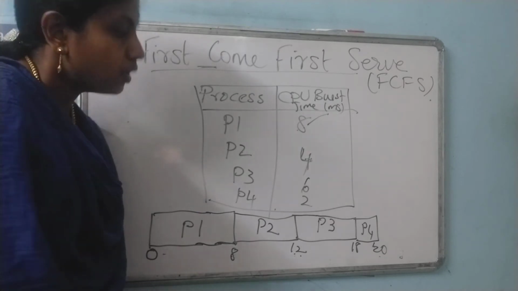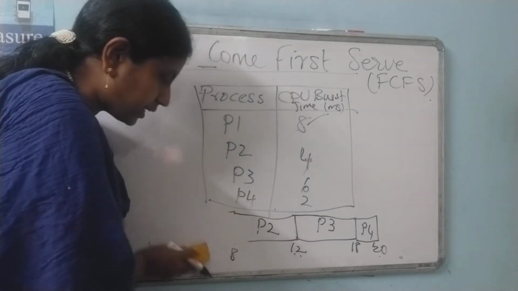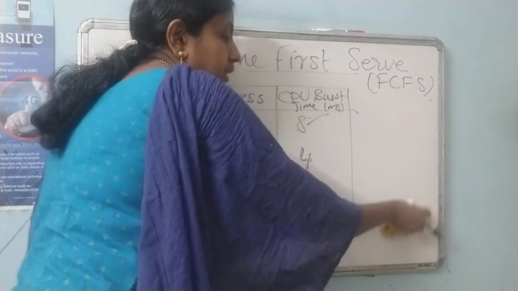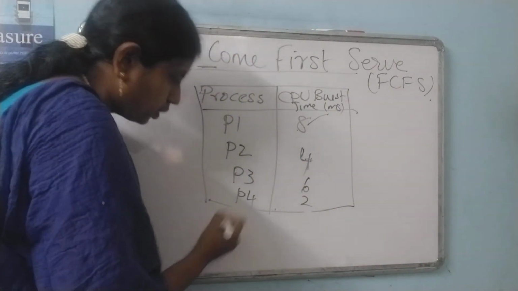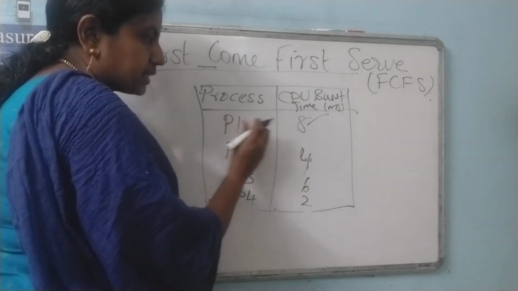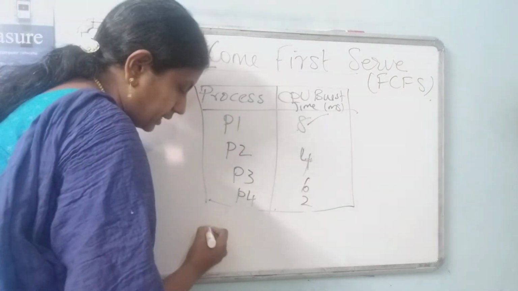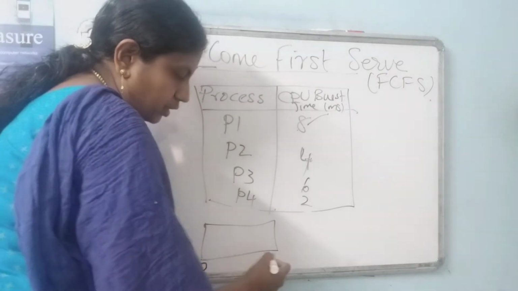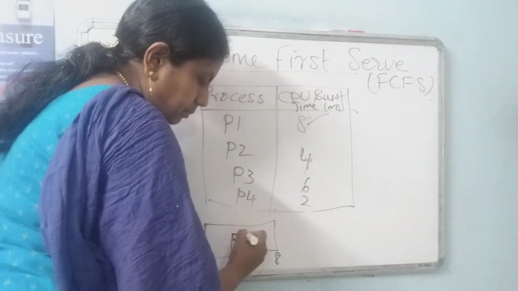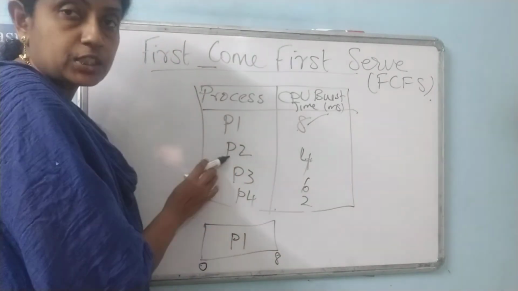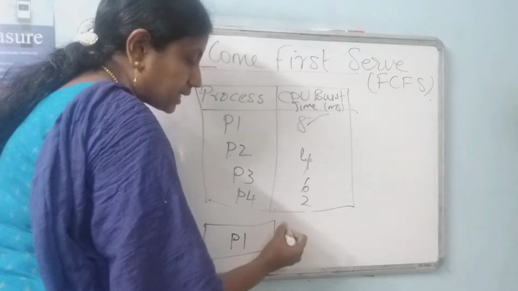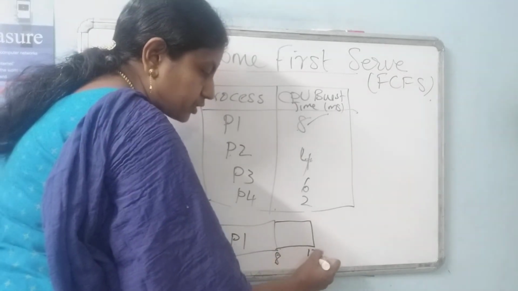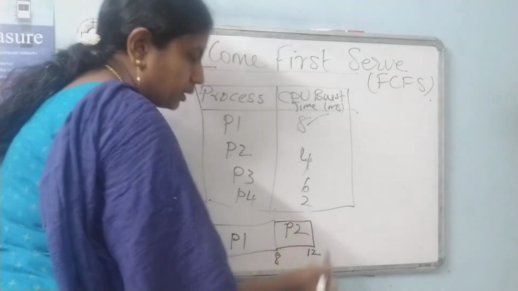Got an idea? Once again, let me explain the Gantt chart, because once you draw it, calculating the remaining things is very simple. Understand your first process is 8 milliseconds. Draw a rectangle, starting from 0 to 8 milliseconds, named P1. Next is 4 milliseconds, starting at 8, so 8 plus 4 is 12. This is going to be P2.